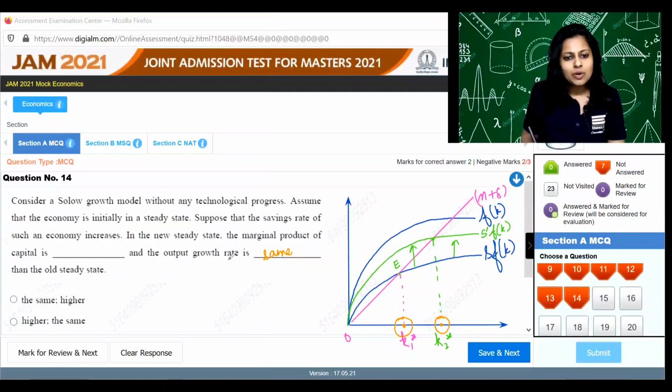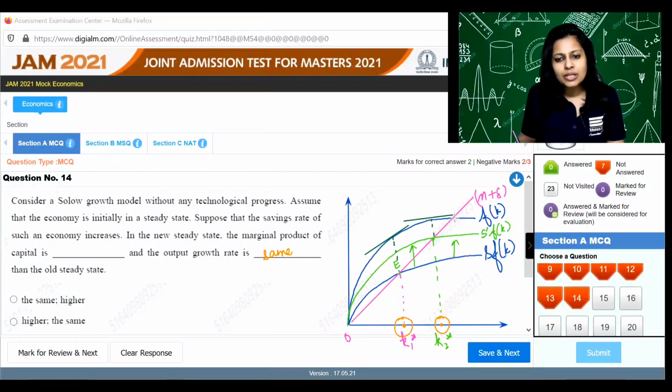And the marginal product of capital. How do we measure the marginal product of capital? That is nothing but the slope of the production function. So let us measure the slope of the production function. At this point the slope was something else, and at this point it is something like this.